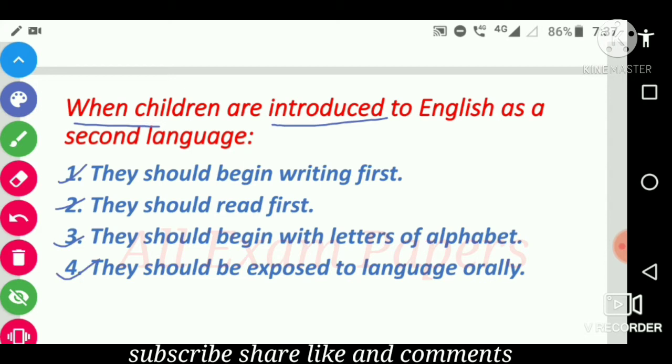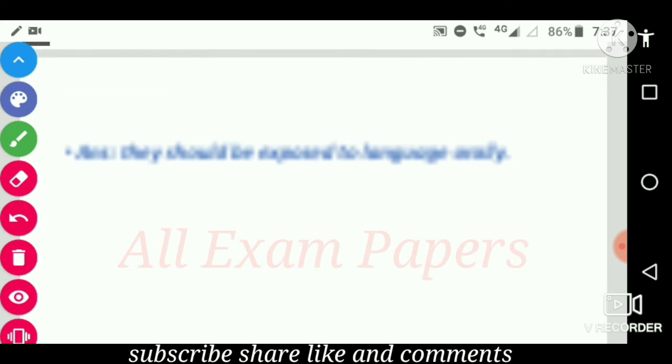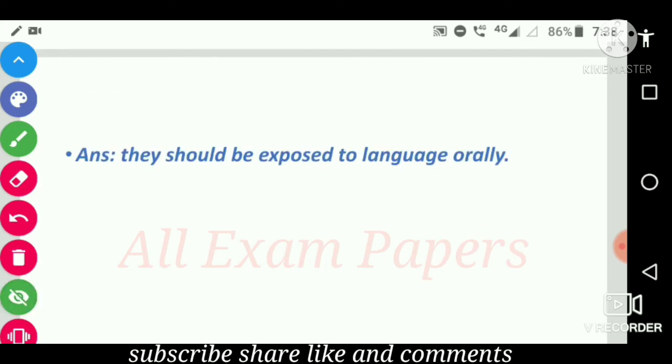And fourth one is, they should be exposed to language orally. So the correct answer is, they should be exposed to language orally. So this is the important.